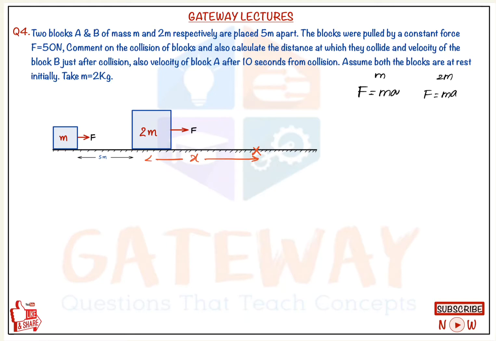Both the forces were the same. And coming to mass, this has mass m, this has mass 2m. So if we write the acceleration here, it is nothing but F by m. Here it is nothing but F by 2m.